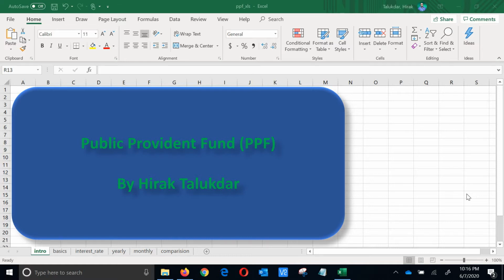Today I came back to you with a new topic, Public Provident Fund or PPF. As you know, a few days back the central government has changed the interest rates of PPF and some rules and regulations. Today we are going to discuss starting from the basics of PPF: what is PPF, how to open a PPF, what the interest rates of PPF are, what we can gain out of PPF, and how we can maximize the return from PPF. Everything from start to end we are going to discuss today.